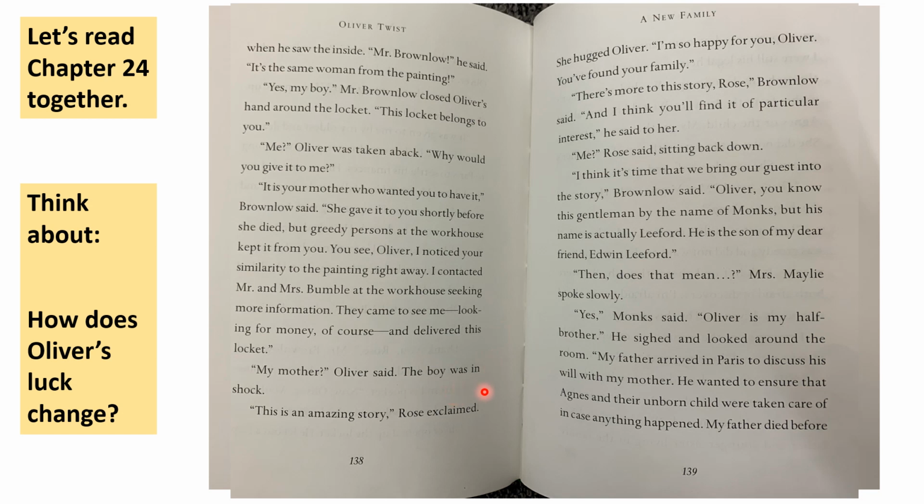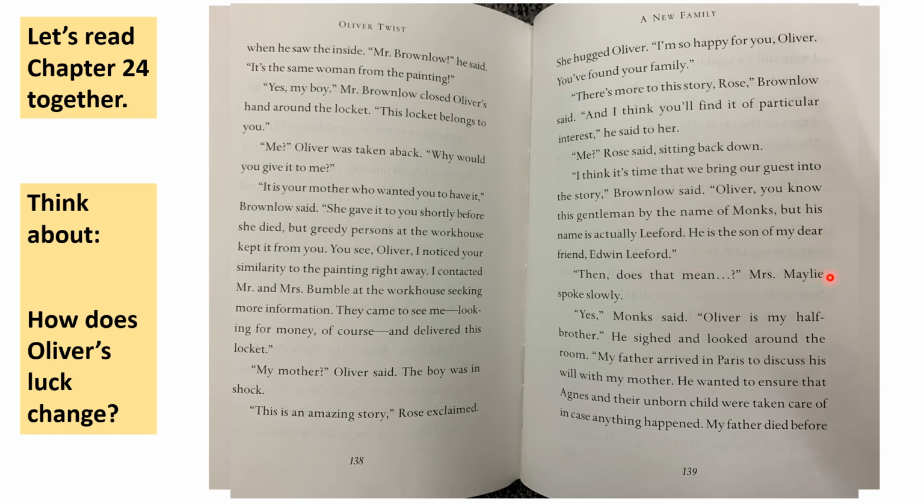This is an amazing story, Rose exclaimed. She hugged Oliver. I'm so happy for you, Oliver. You found your family. There's more to this story, Rose, Brownlow said, and I think you'll find it of particular interest, he said to her. Me? Rose said, sitting back down. I think it's time that we bring our guests into the story, Brownlow said. Oliver, you know this gentleman by the name of Monks, but his name is actually Leaford. He is the son of my dear friend, Edward Leaford.